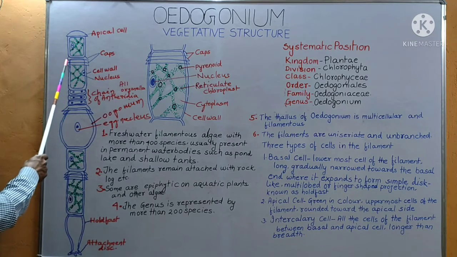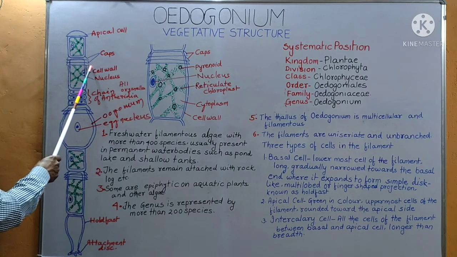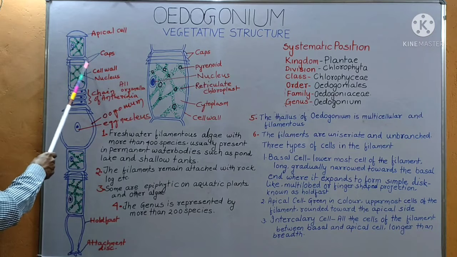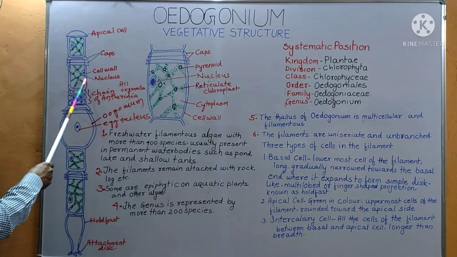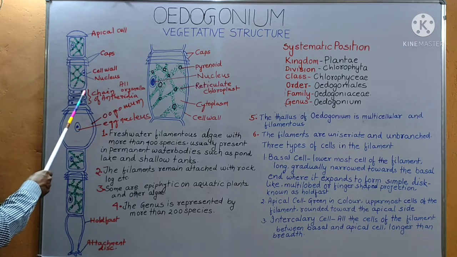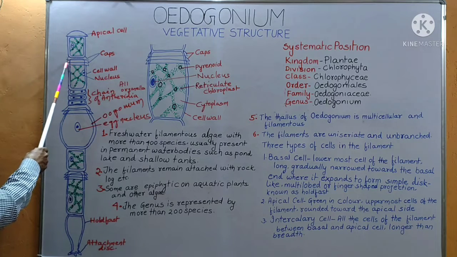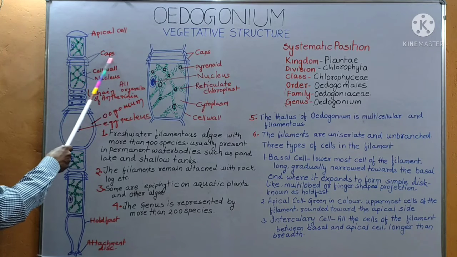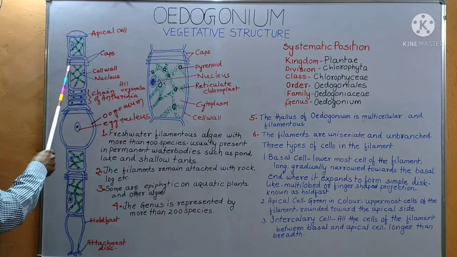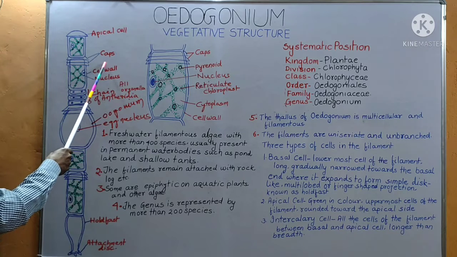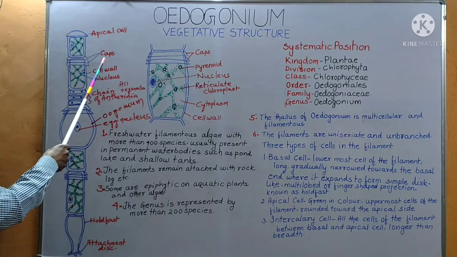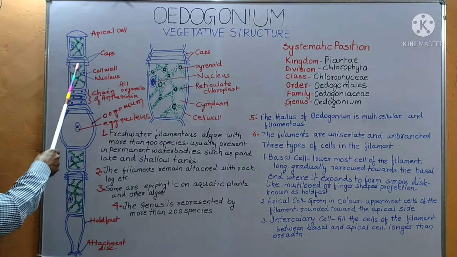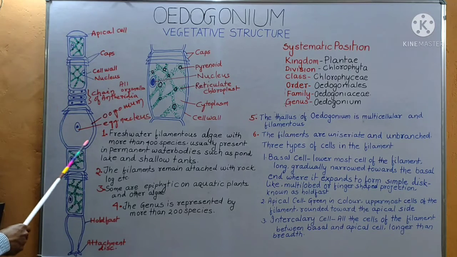Next, some of the intercalary cells have ring-like structures on their upper end. So you see here, this is a vegetative cell that contains ring-like structures. These ring-like structures are known as caps, and the cell is known as a cap cell. The number of caps indicates the number of times that the cell has divided.